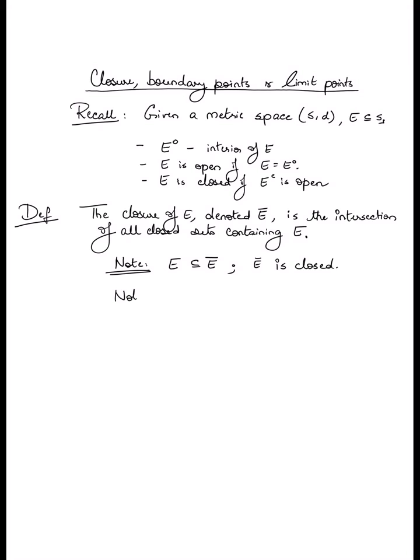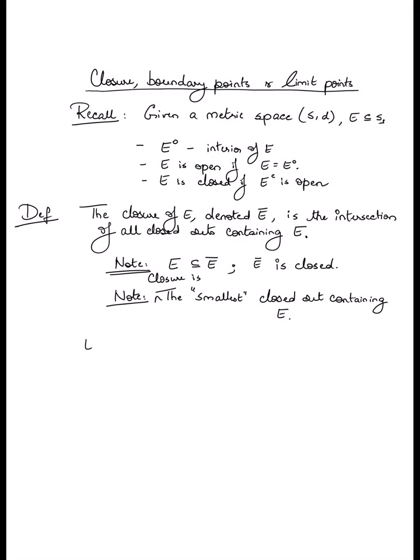And now if you stare at the definition a bit more, you should also get more of an interpretation of what the closure is. It's the intersection of all closed sets containing E, and it's also closed. So effectively the closure is the smallest closed set containing E. Closure is the smallest closed set containing E. This is how you define the closure of a set.